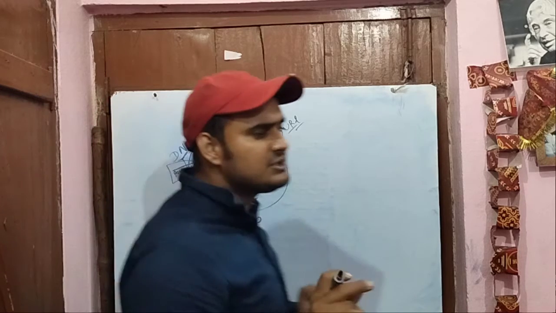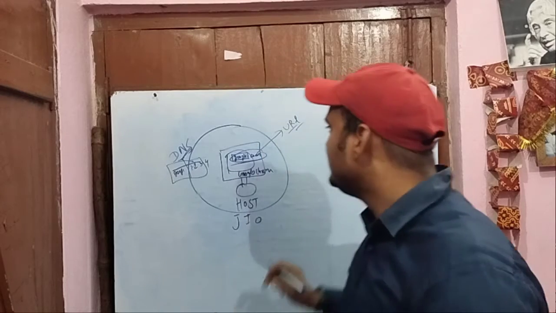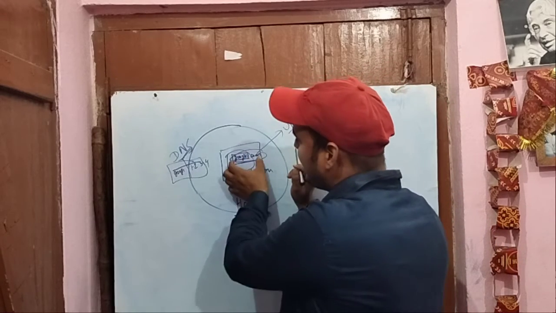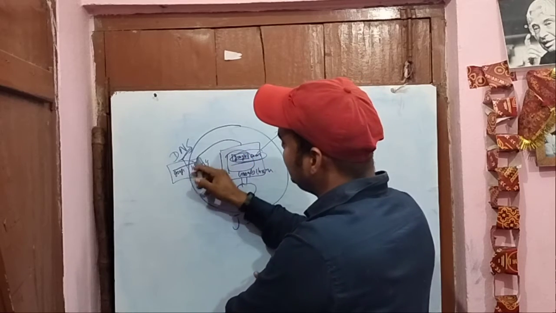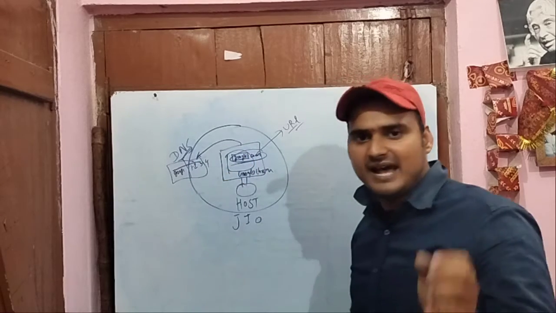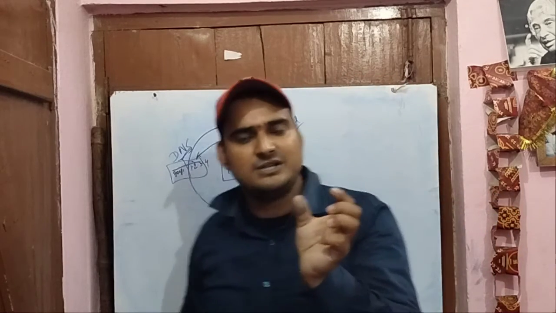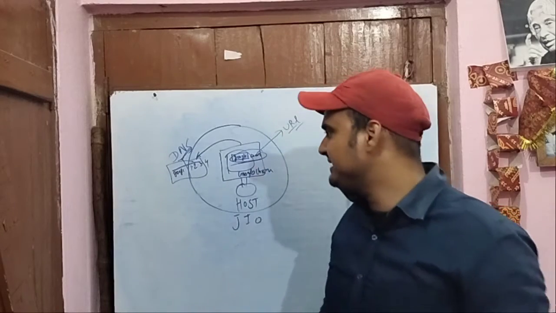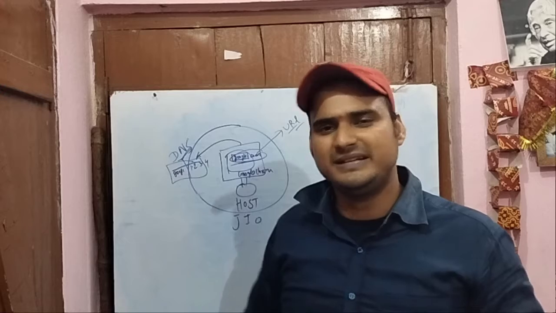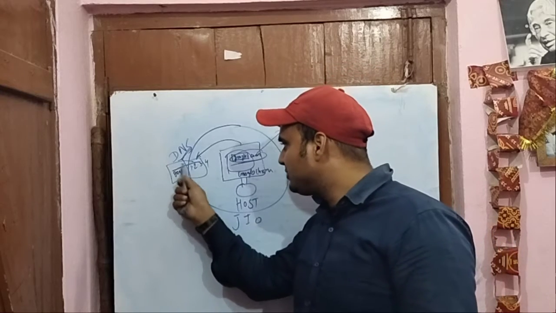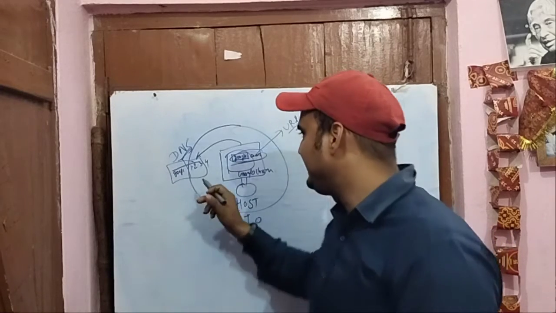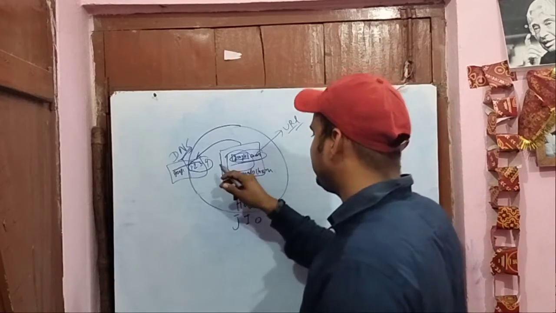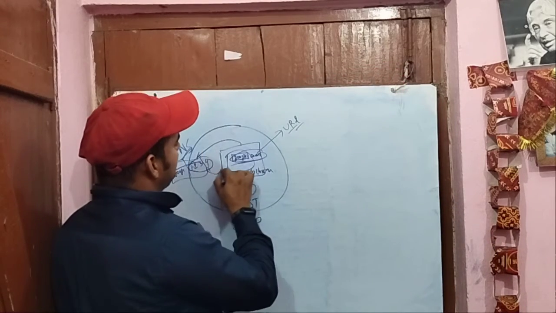When we search for google.com, first of all it will go to DNS and ask, hey DNS, I want to go to this location, this URL, so can you please give me the IP address? DNS will say okay, and check what the IP address for google.com is. Let's suppose it finds the IP address as 1.2.3.4, so it will take this IP address and return it to our system.